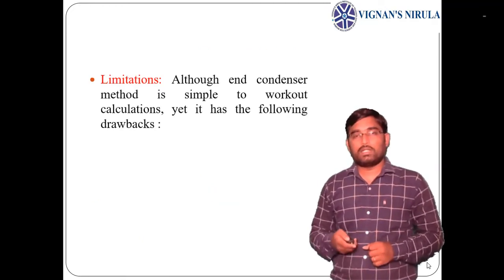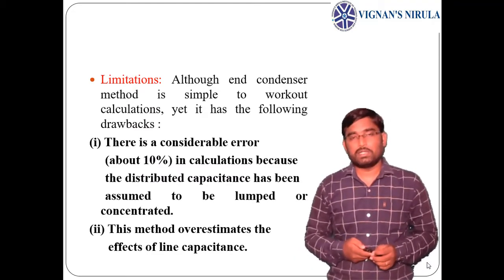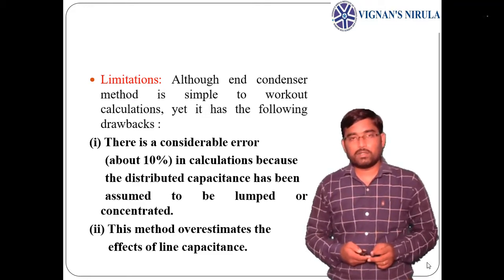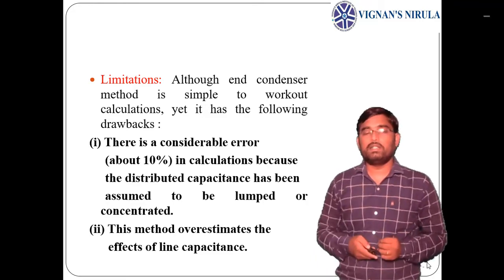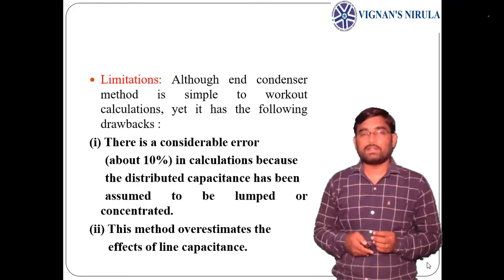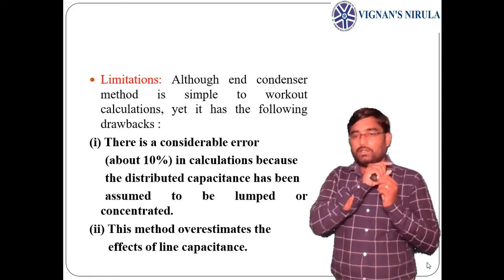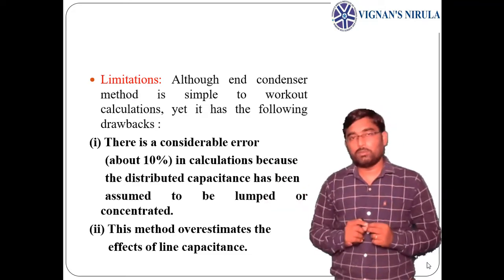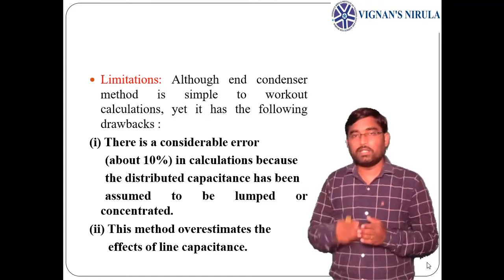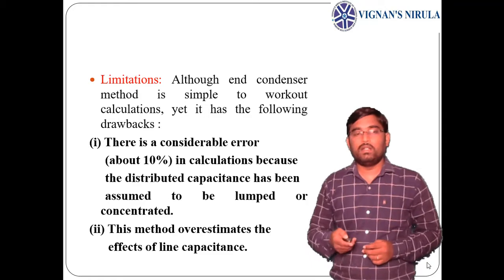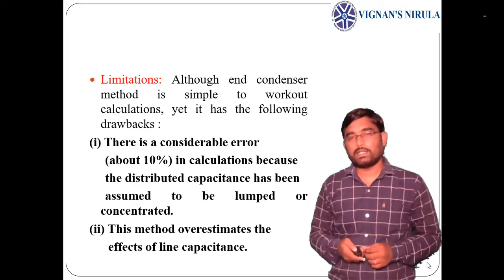Now, what are the limitations of the end condenser method? Of course, it is very simple to work out the calculations, but the drawbacks are, there is a considerable error, about 10% in calculations, because the distributed capacitance has been assumed to be lumped or concentrated. Actually, the charging capacitance will be distributed throughout the length of the transmission line, but we are taking it as a lumped parameter at a particular location. So obviously deviations may occur while going to practical cases, which creates about 10% error, and this method overestimates the effects of line capacitance.